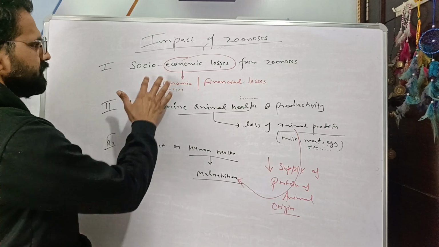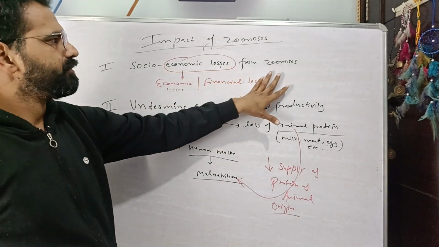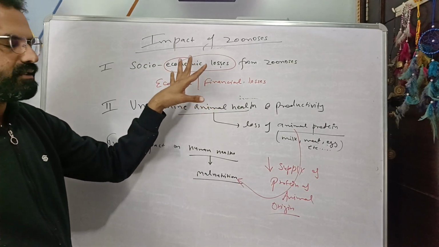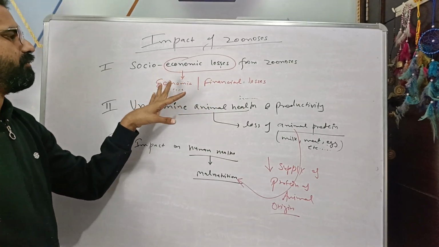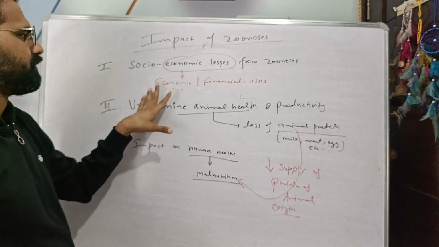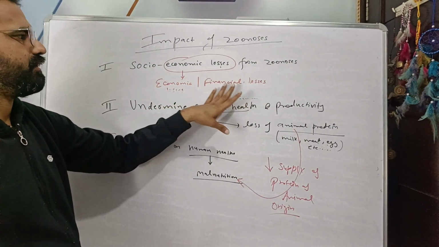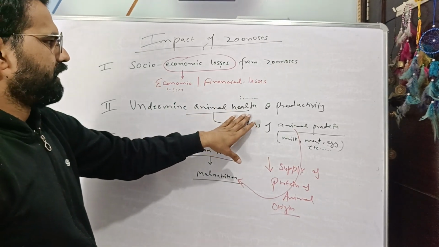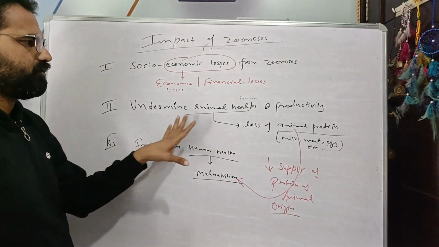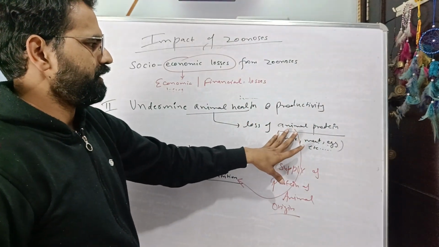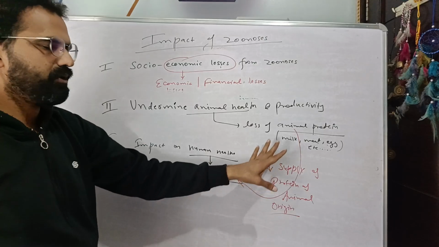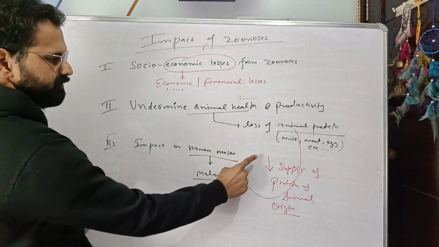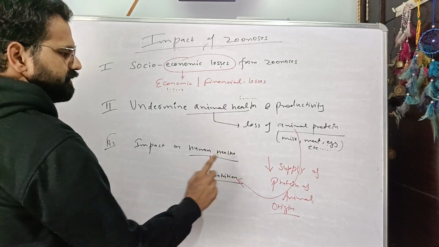So first we have discussed socio-economical losses from zoonosis, with some parameters like incidence, prevalence, and morbidity, mortality. Then economical or financial losses from animal or human side. Then impairment of this animal health and productivity that lead to loss of animal protein, and this loss of animal protein lead to less supply of this protein to the human, and that impact on human will be malnutrition.